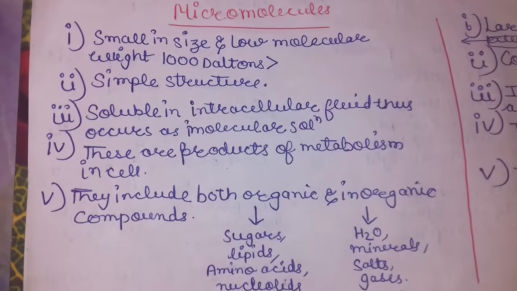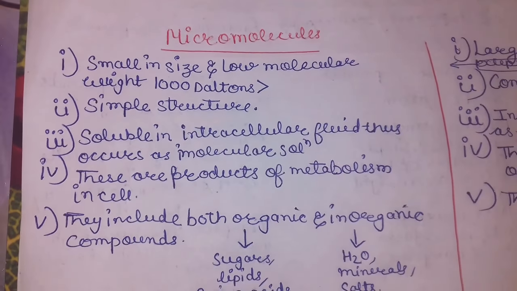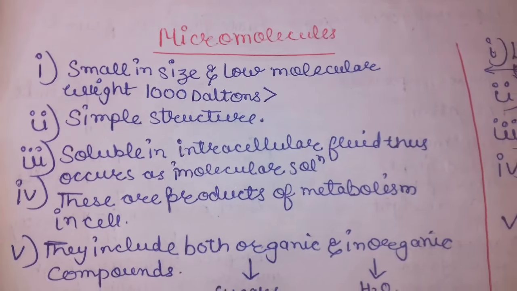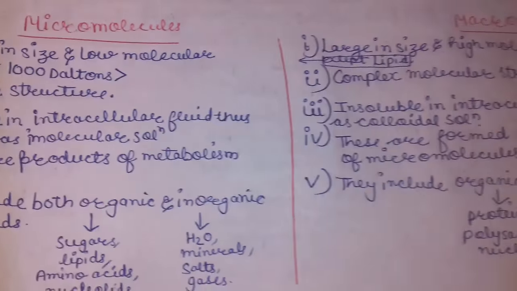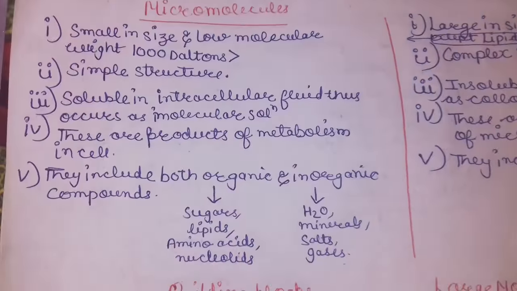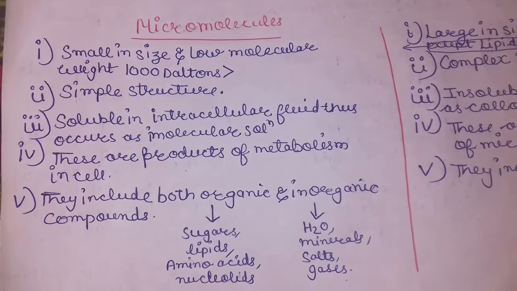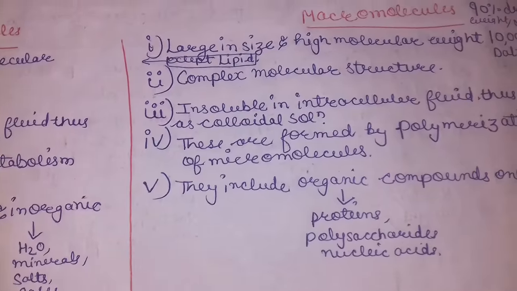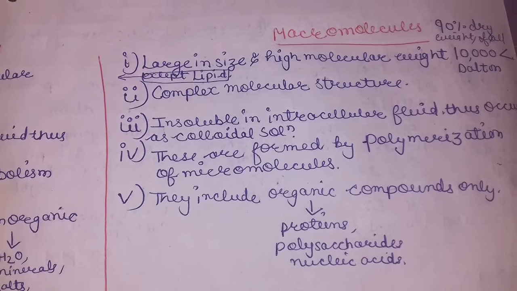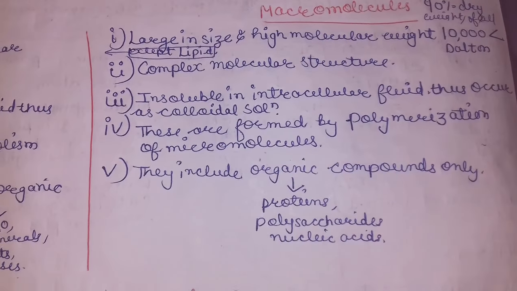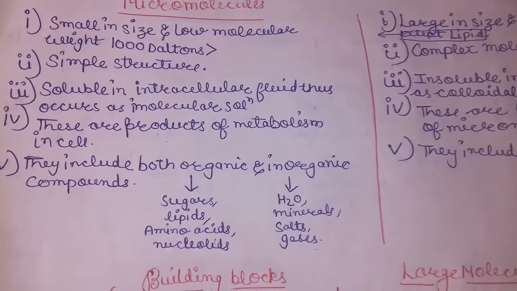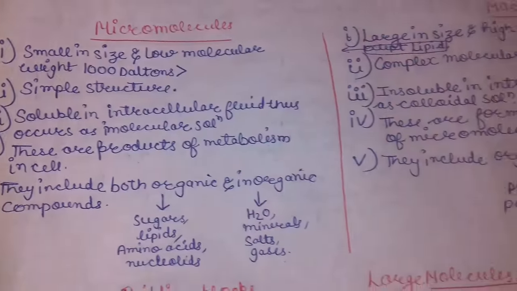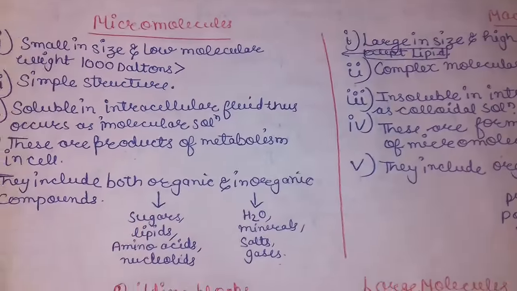This was the only link, but you can see something more about it, that micromolecules are actually aggregated and form the macromolecule. So these are smaller in size and less than 1000 daltons, while macromolecules are larger in size and high molecular weight, like 10,000 daltons above. They have a simple structure, and macromolecules are complex.